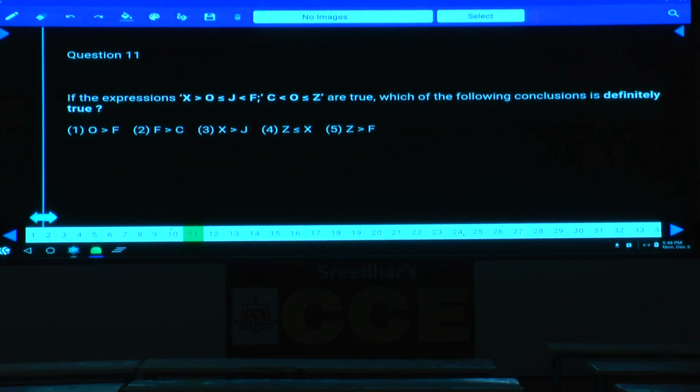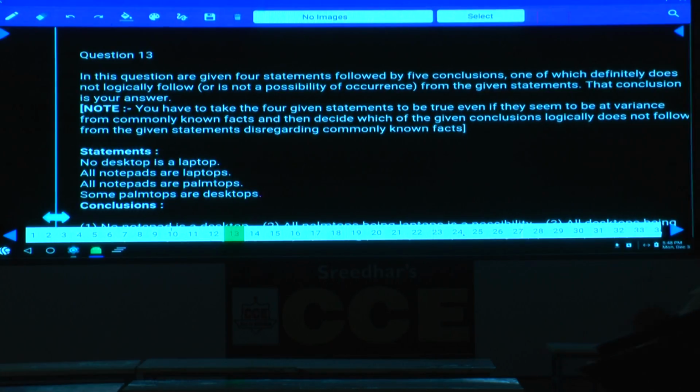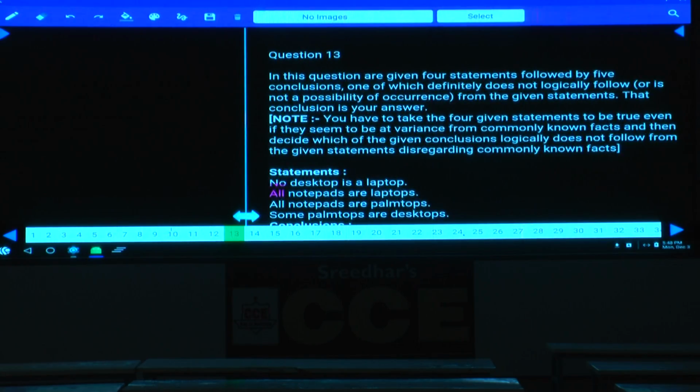Now question numbers 13 to 17. Tell me which one should I explain out of this. Now all these questions are based on definitely follows, does not follow. Now in these questions are given 4 statements followed by 5 conclusions, question numbers 13 to 17, and which definitely does not logically follow. Now the question is about logically does not follow. Any question number please.